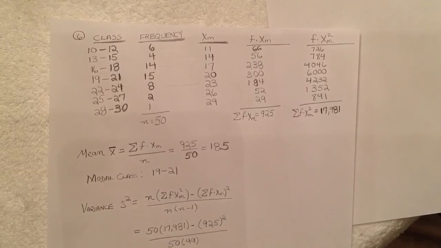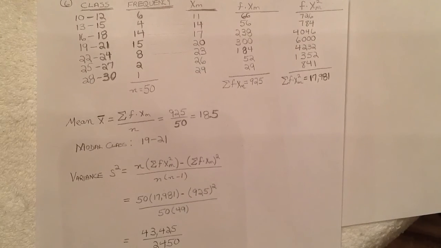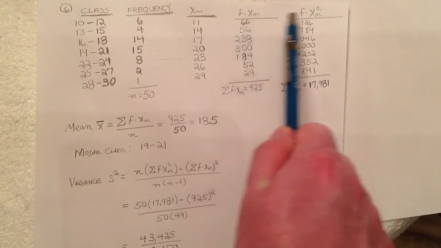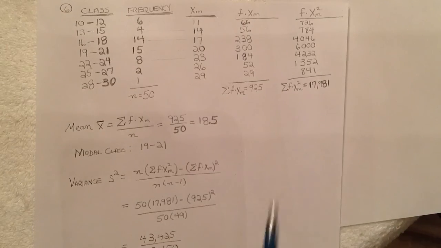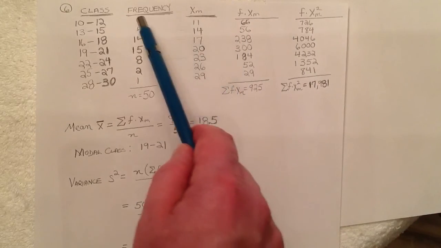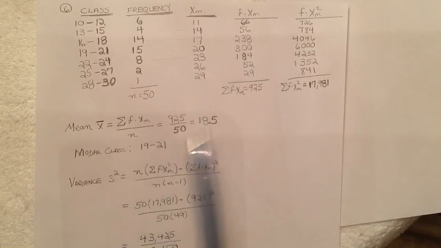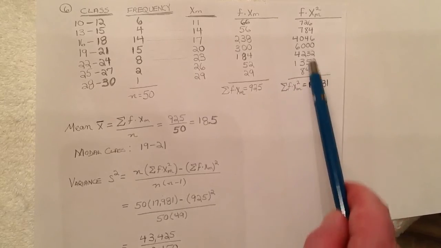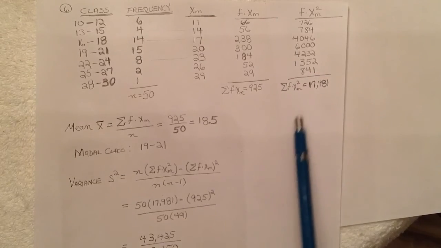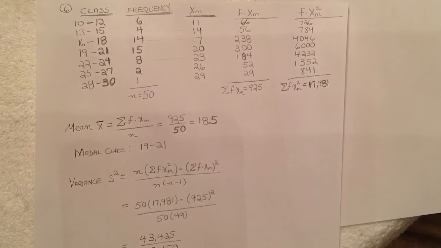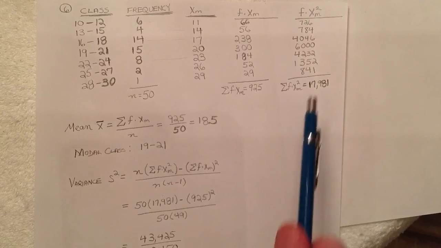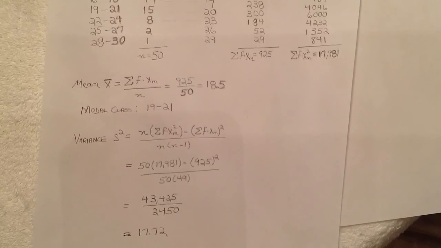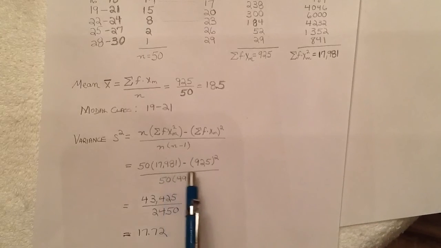And once again for the variance, we need the product of the frequency and not just the midpoint but also the square of the midpoint. So with this added column, you have 6 times the square of 11, which would be 726, all the way down to 1 times the square of 29, which would be 841, and including all the other values, we have the total from the last column at 17,981.